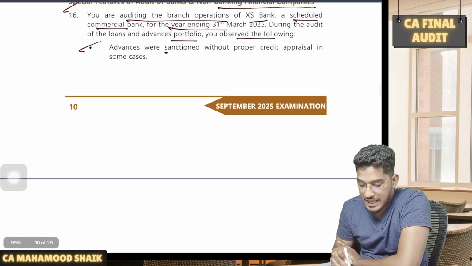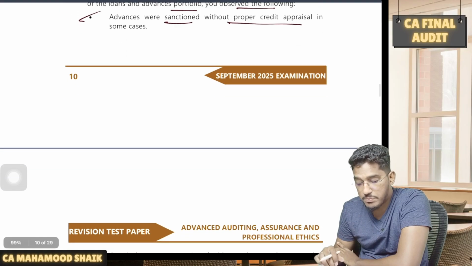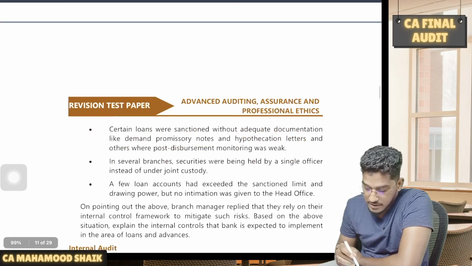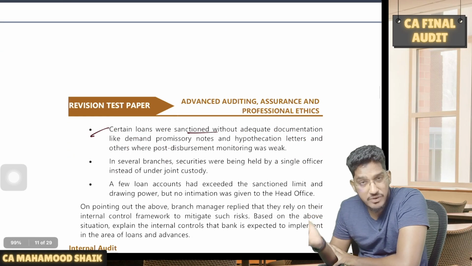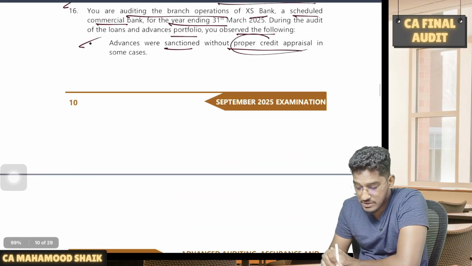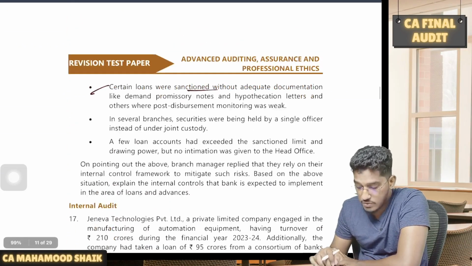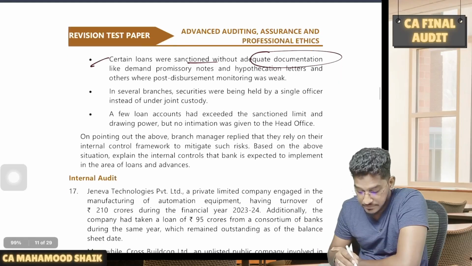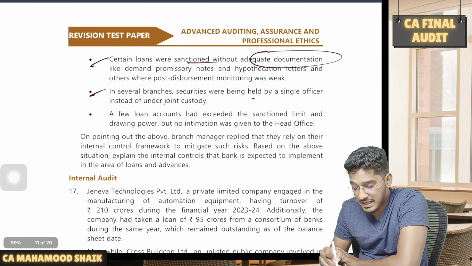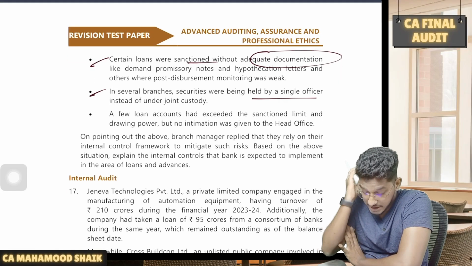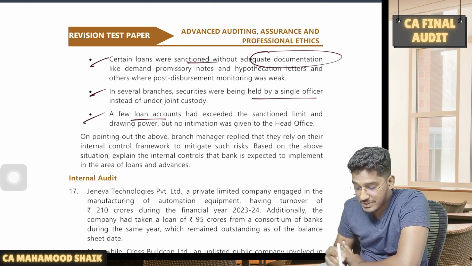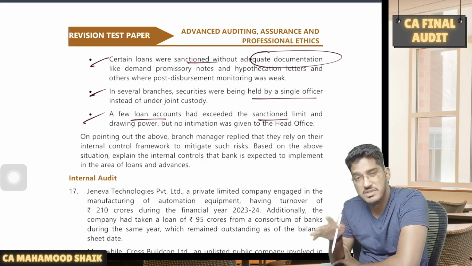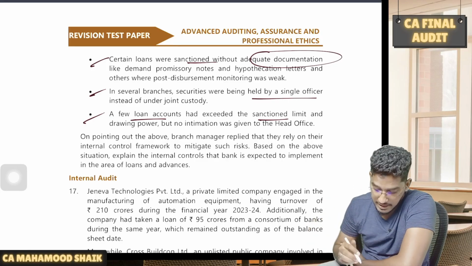Number 1. Advances were sanctioned without proper credit appraisals. Certain loans were sanctioned even without adequate documentation. So there, without appraisal only you are sanctioning the loan, or you are not maintaining proper documentation. In several branches, securities are being held by a single officer. No, it should be under joint custody. A few loan accounts have exceeded the sanctioned limit. So what is missing there? Internal controls are missing there.